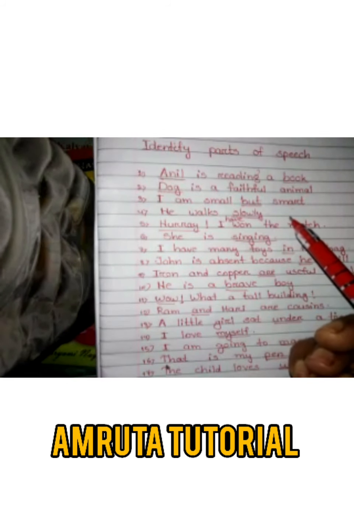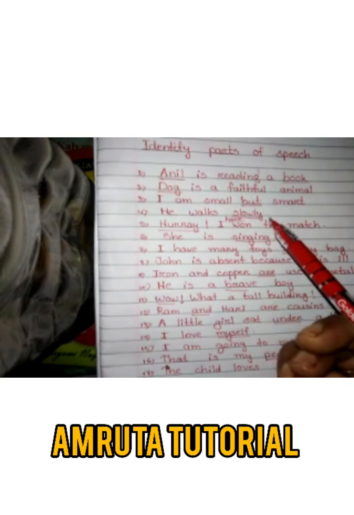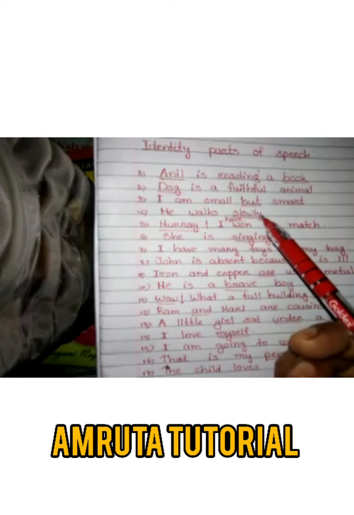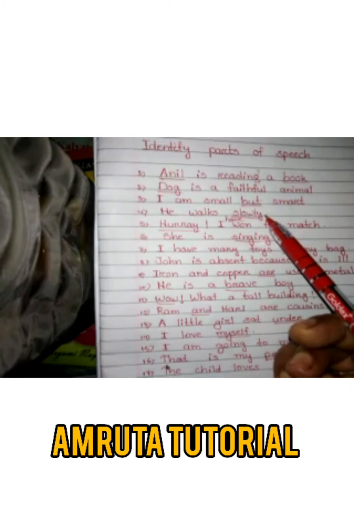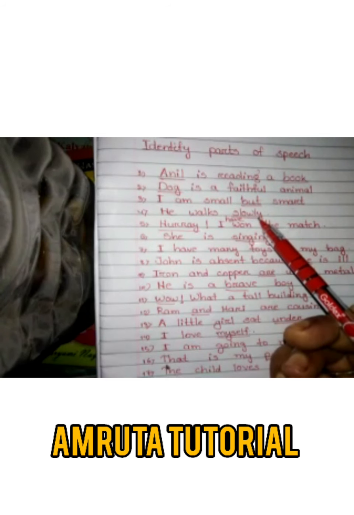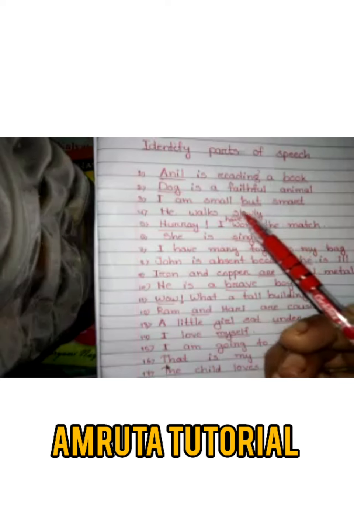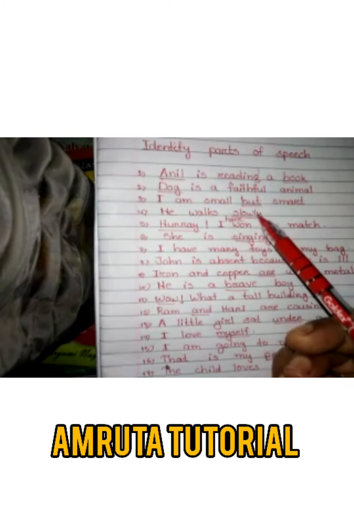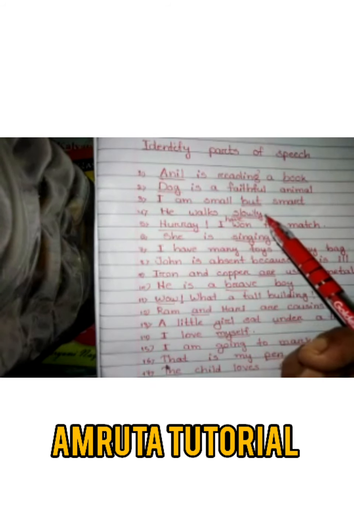Or an adverb is a word which gives more information about a verb. He walks slowly. How does he walk? In this answer, you have to ask a question. How does he walk? He walks slowly. So an adverb is a word which gives more information about a verb.